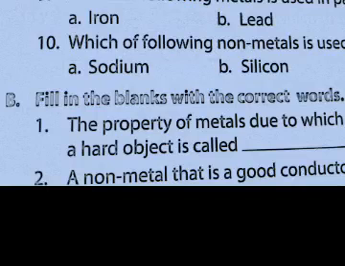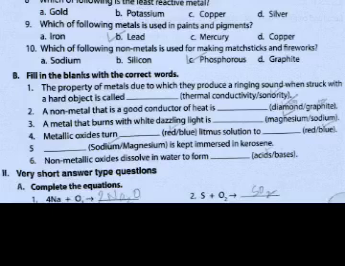Next we are solving part B, fill in the blanks. 1. The property of metals due to which they produce a ringing sound when struck with a hard object is called sonority. Number 2. A non-metal that is a good conductor of heat is diamond. Number 3. A metal that burns with a white dazzling light is magnesium. 4. Metallic oxides turn red litmus to blue. Number 5. Sodium is kept immersed in kerosene. Number 6. Non-metallic oxides dissolve in water to form acids.